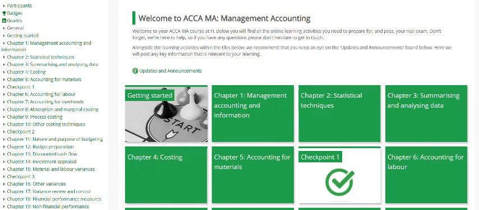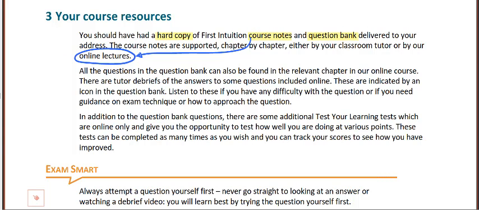On screen you can see an image from FI Learn for the ACCA Management Accounting course. You are currently in the Getting Started tab, but as you progress through your course notes you'll be able to click into each of the individual chapters and access the lectures for those specific chapters. Your First Intuition question bank is broken down by chapter and contains exam standard questions for you to practice.